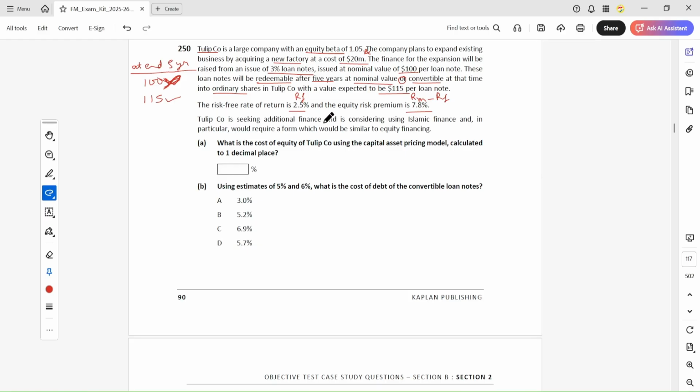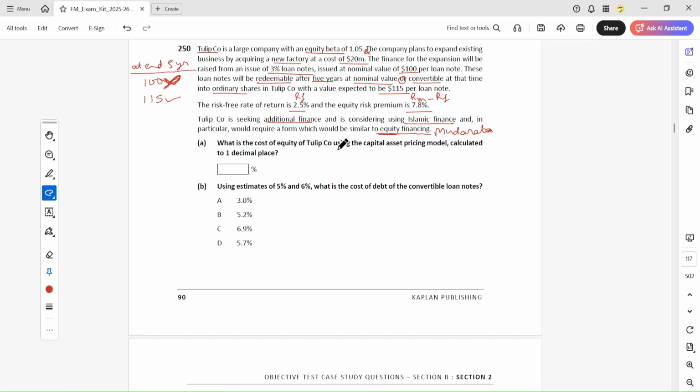Tulip company is seeking additional finance and considering using Islamic finance, and in particular would require a form which would be similar to equity finance. So do you know which is similar to equity finance in Islamic finance? Mudaraba is similar to equity finance. So they will take this from the Islamic bank.